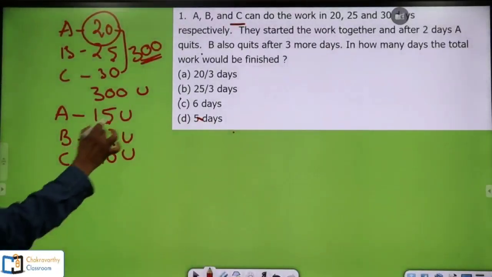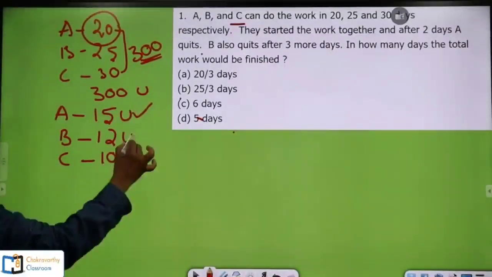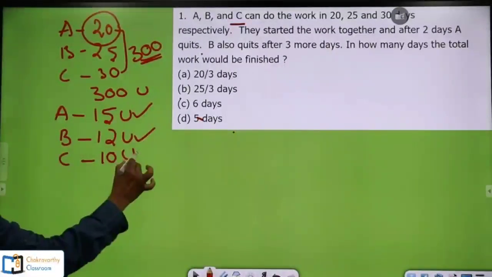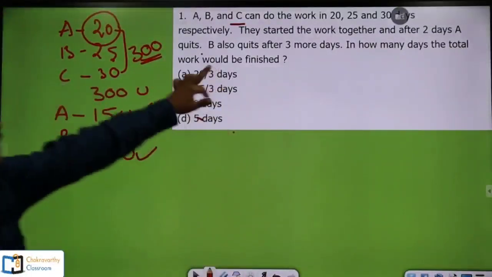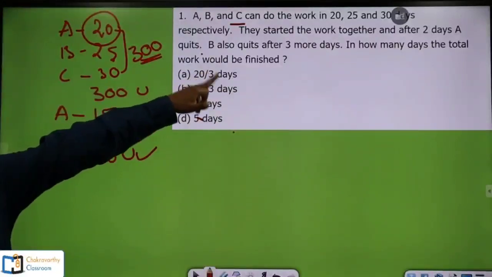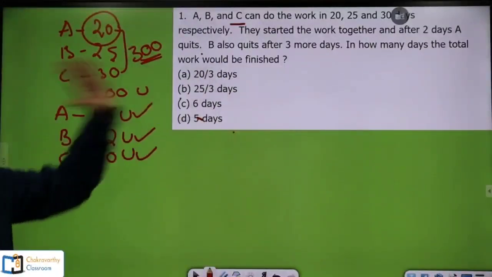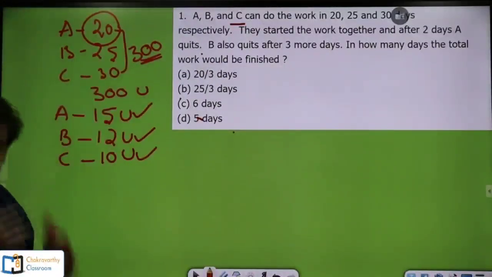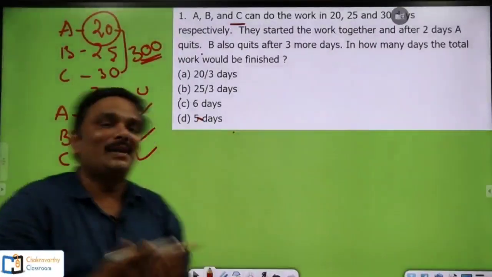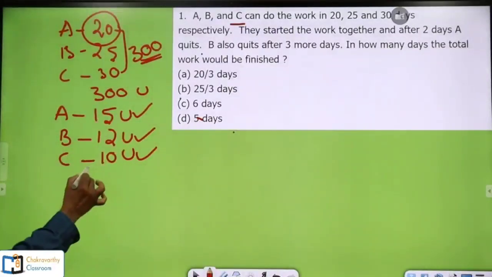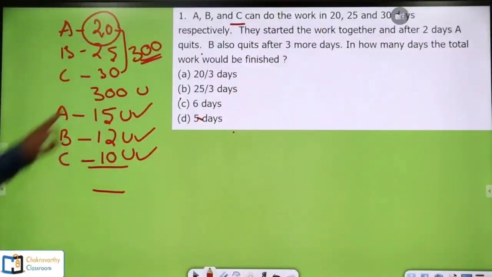Alright, so A's 1 day's work is this one, B's 1 day's work is this one, C's 1 day's work is 10 units. Now, according to the question they have given, they started the work together. After 2 days, A quits. That means all the three have worked together for 2 days. Now if you take the total here, 30 plus 7, 37.